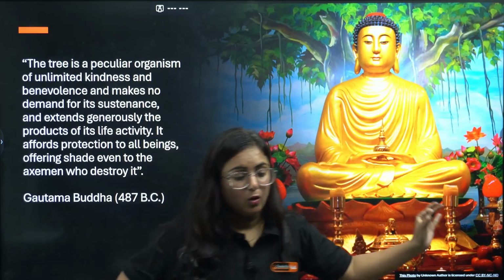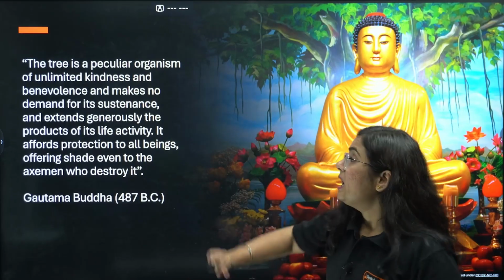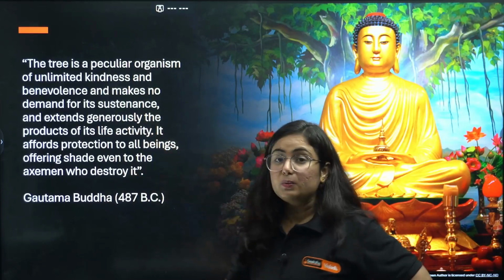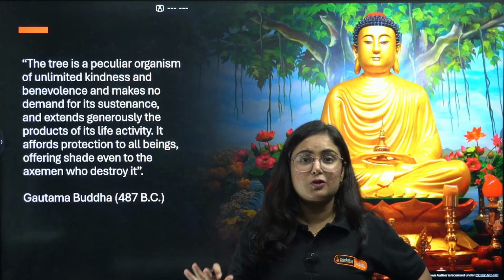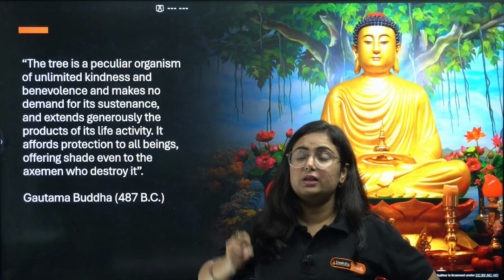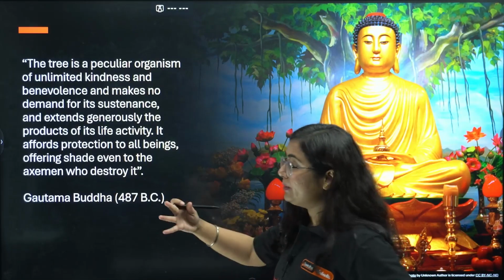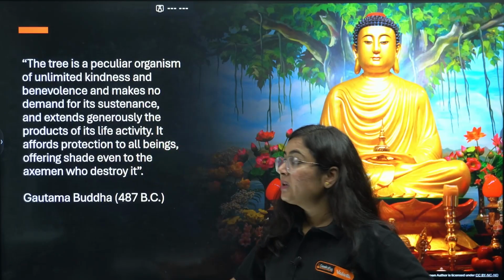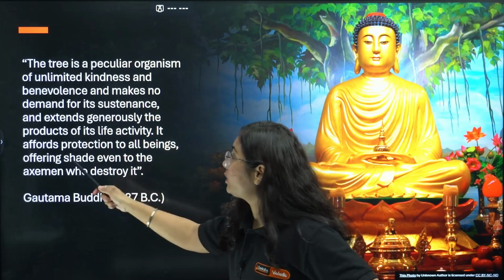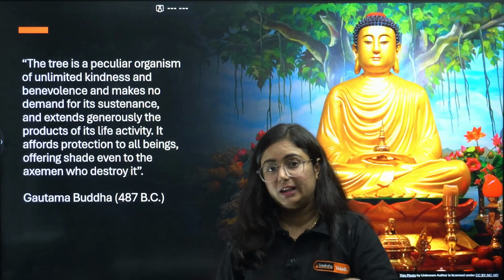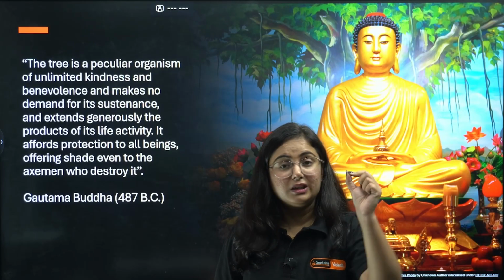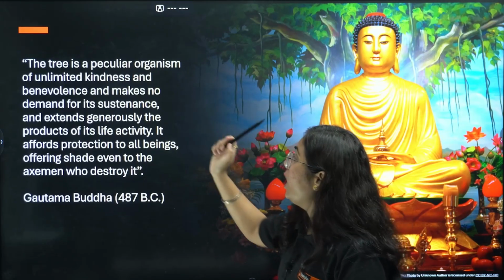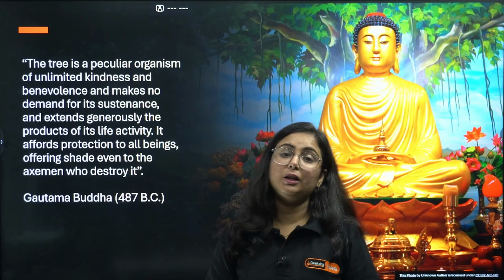Many years ago, Gautam Buddha made it clear that the tree is a peculiar organism of unlimited kindness and benevolence. We as humans are not showing any kindness to them, but they have immense, unlimited kindness and benevolence in nature, and that too they don't make any demand for sustenance and extend generously the product of their life activity. They are giving everything to us generously, without demanding anything from us. It affords protection to all living beings, offering shade even to the axeman who destroys it.